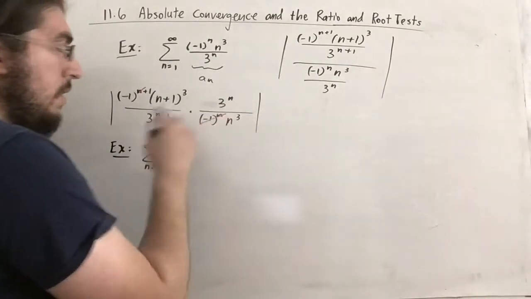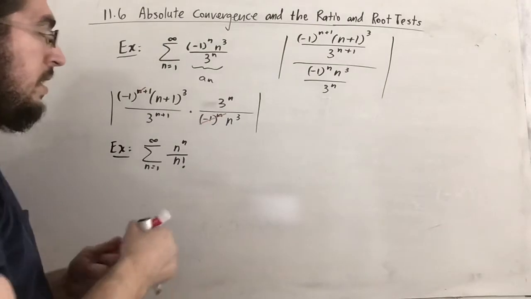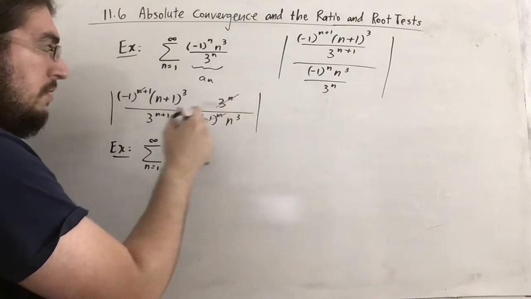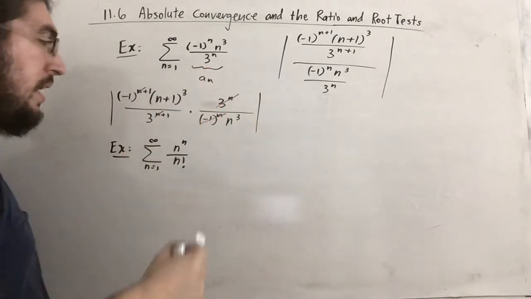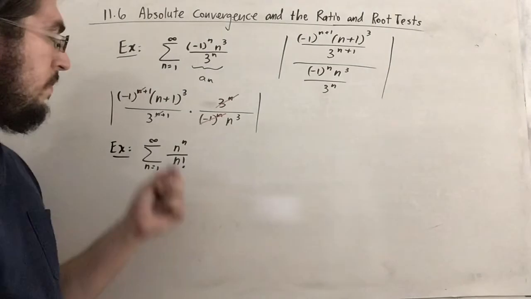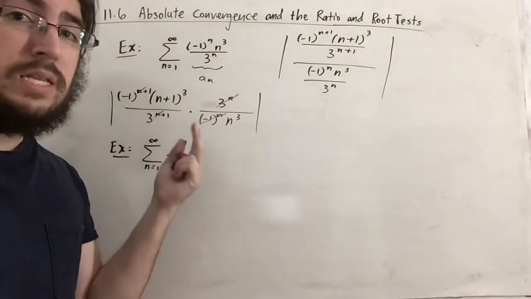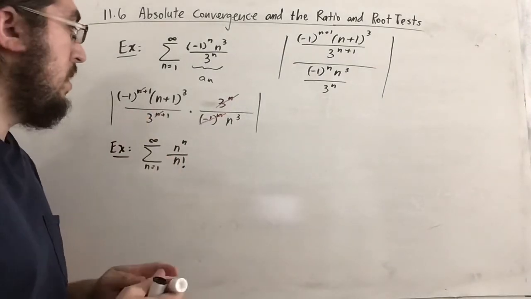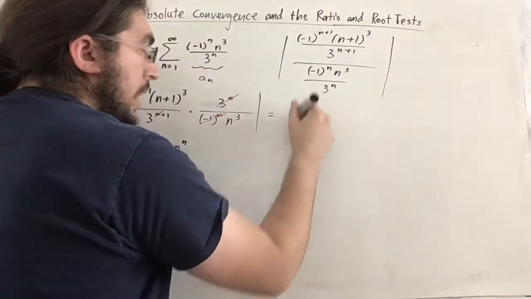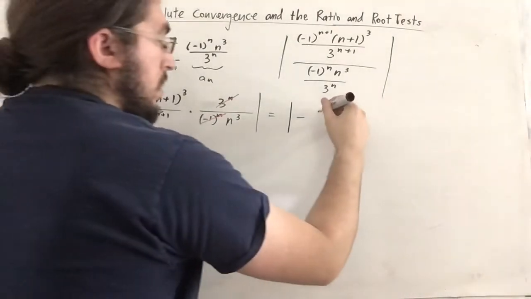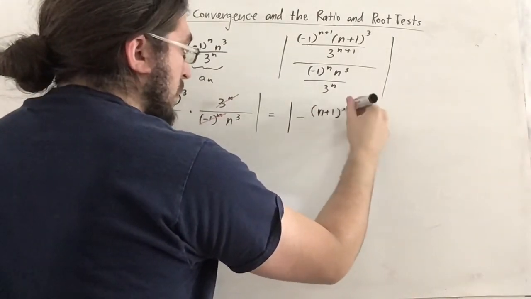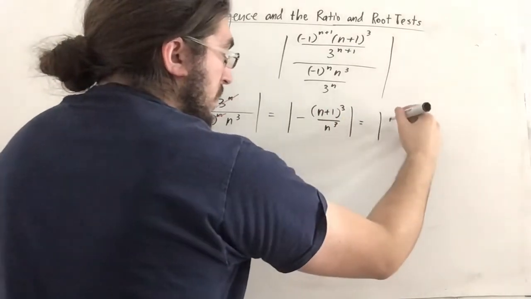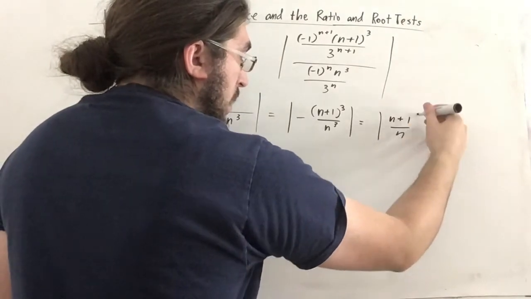And in fact, here also we have cancellation of the 3^n's. Notice a very similar thing happens. If you cancel 3^n with 3^n, you end up with 3 on the bottom. Basically, 3^(n+1) is 3 times 3^n. So when you cancel, you only have 3 left over. I'm just writing it like this, so it's 3 to the 1. So all we have left really is the absolute value of (-(n+1)^3) over 3n^3. And that's just equal to the absolute value of ((n+1)/n) all to the third.